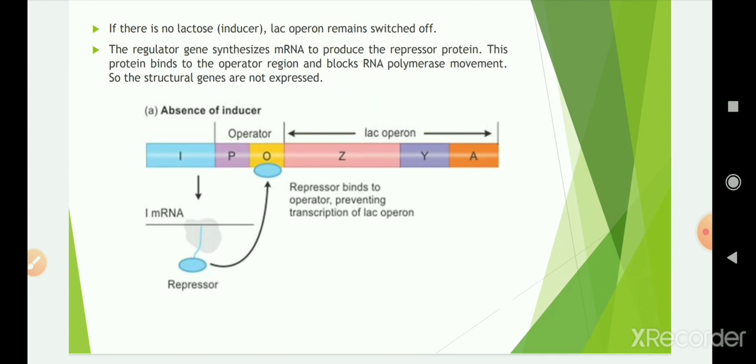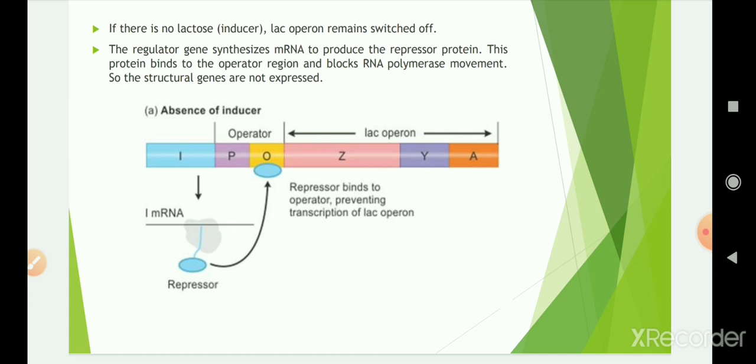So if there is no lactose, that is the inducer, then the Lac operon remains switched off. Why? Because there is no lactose. So the regulator gene synthesizes mRNA to produce the repressor protein, and this protein binds to the operator region. This is the absence of inducer, that means absence of lactose.